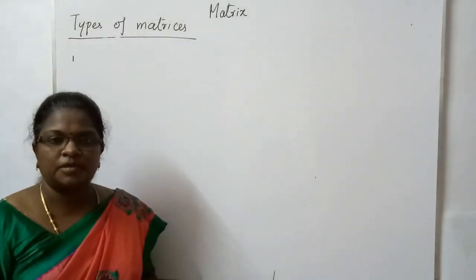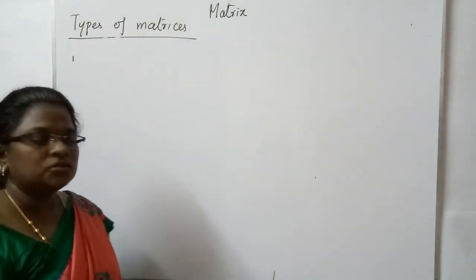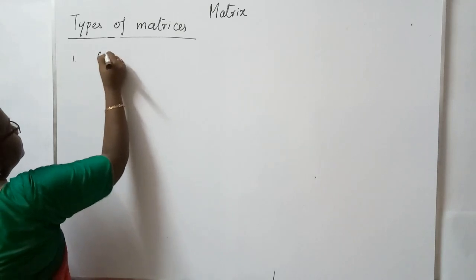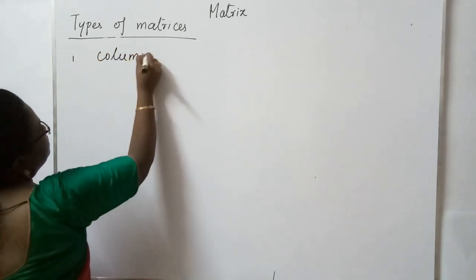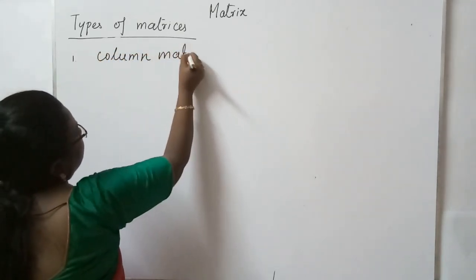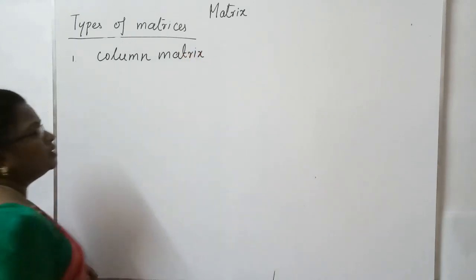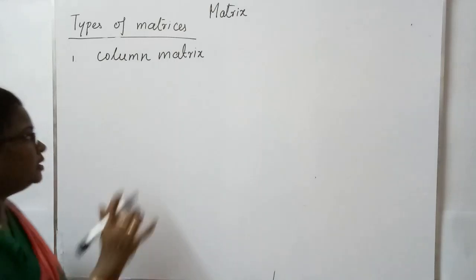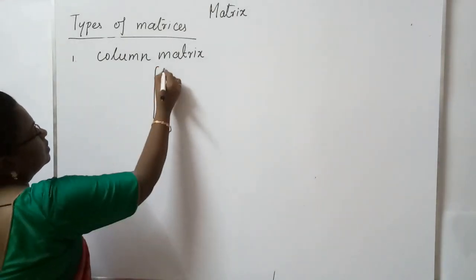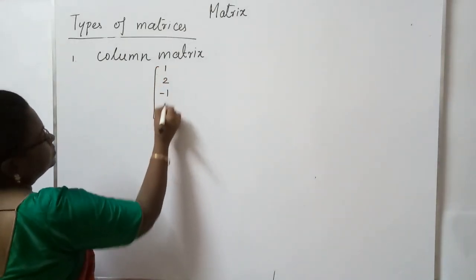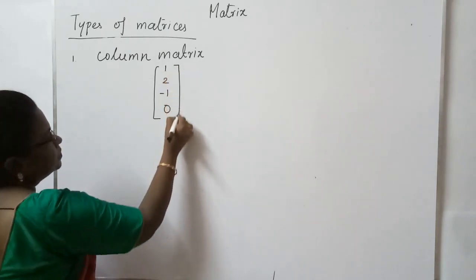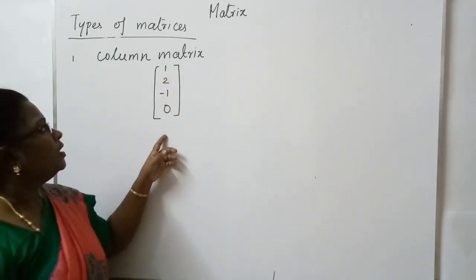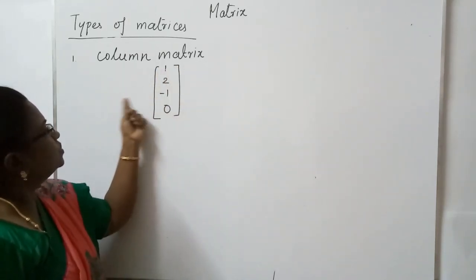Types of matrices. The first one is the column matrix. In a column matrix, only one column will be there. You see here 1, 2, 3, 4.